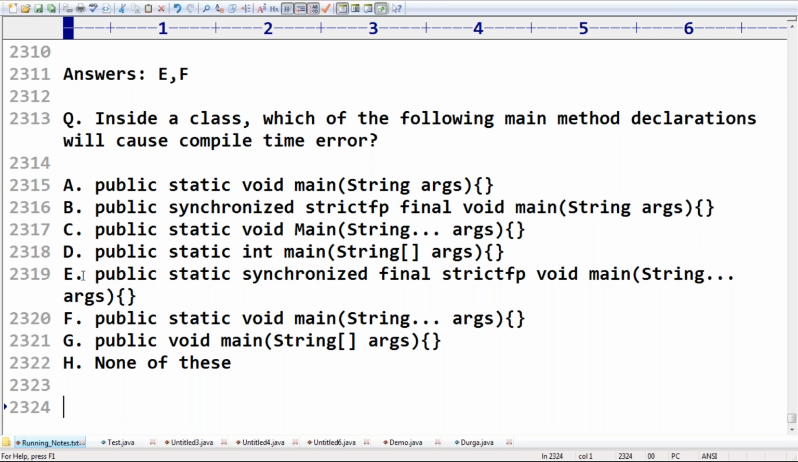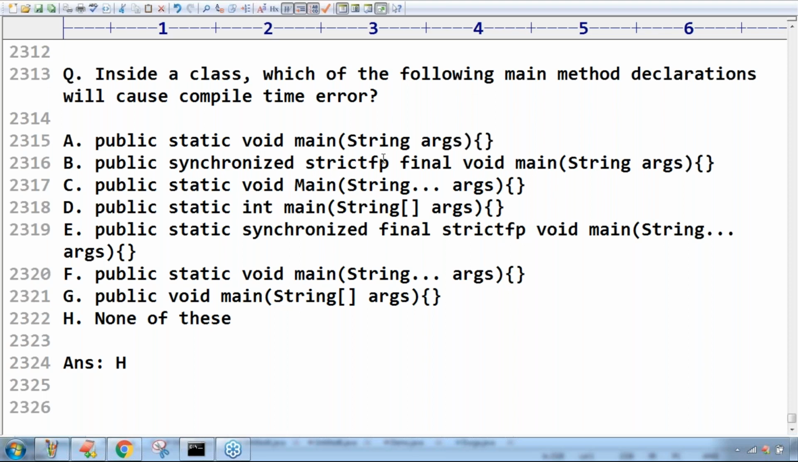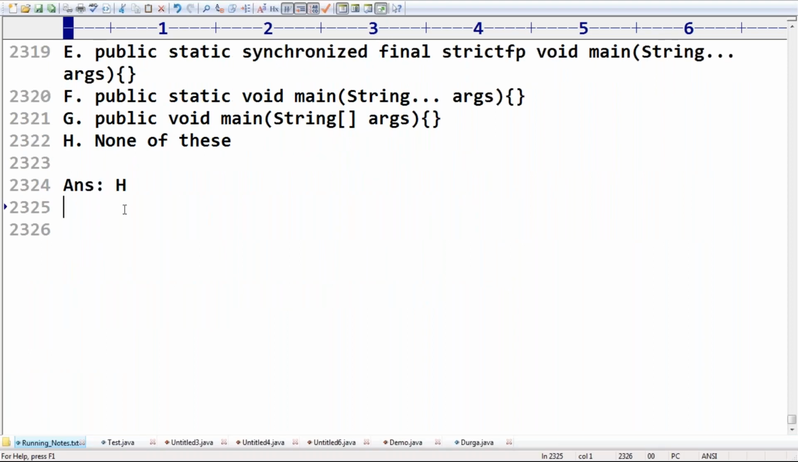Okay, good. Whether you declared the main method properly or not, whether it is required according to the requirement or not, the compiler is never going to check. That's why in this case the answer is H. Remember this one. Completed, right? Are you in a position to understand? So these are the possibilities for how they are going to ask the question.